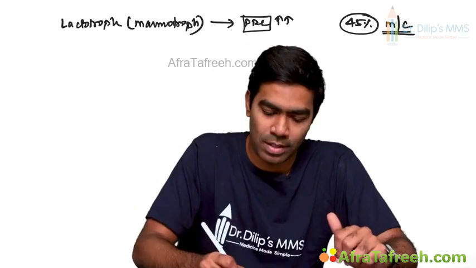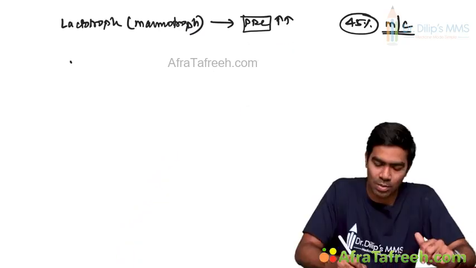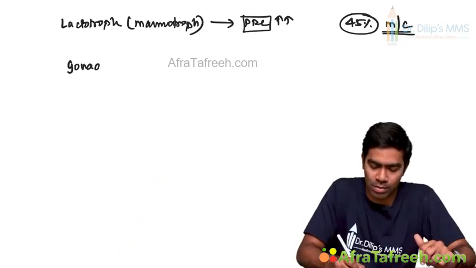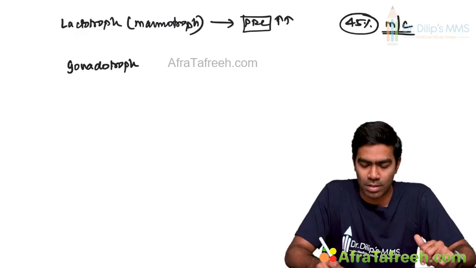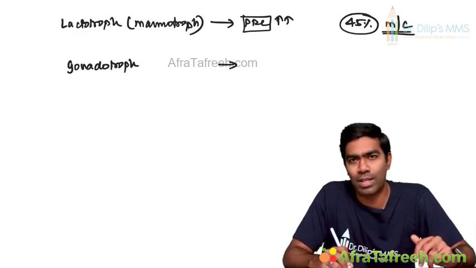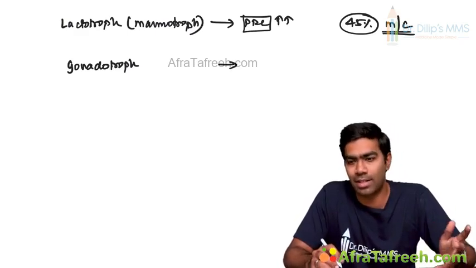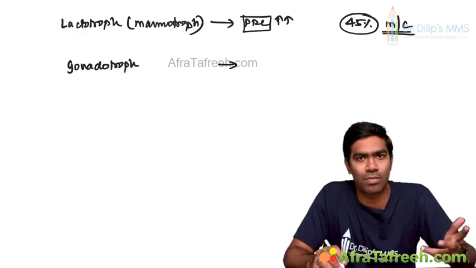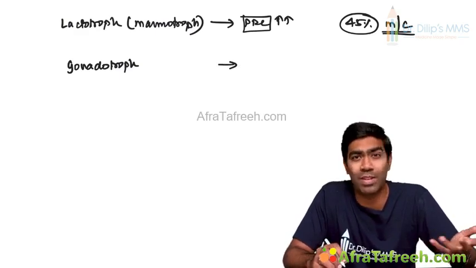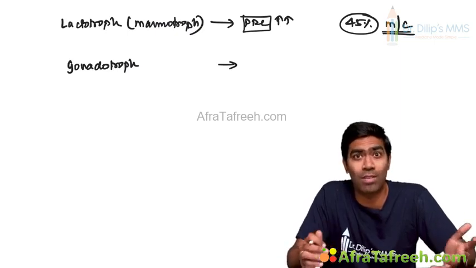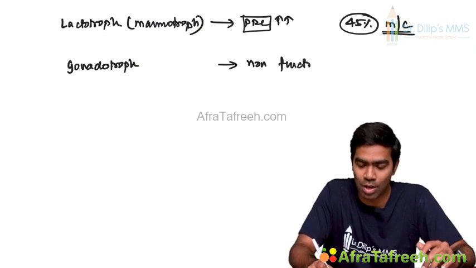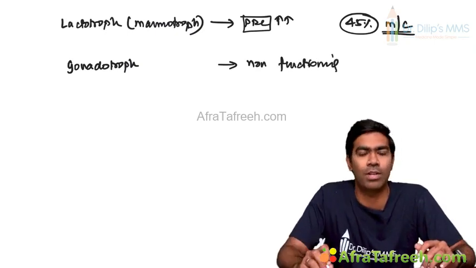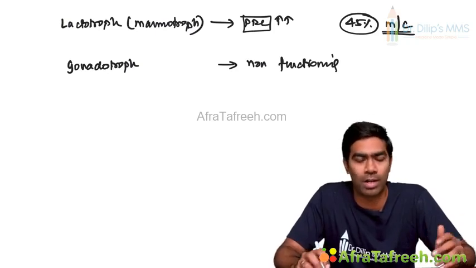It contributes approximately 45% of the pituitary adenomas, which means it's the most common pituitary adenoma. Then second one, you have a gonadotroph adenoma. What is the gonadotroph adenoma going to secrete? Nothing. They can secrete some bits and pieces of your gonadotropins, but they do not have any peripheral function. So it's like a non-functioning tumor. Gonadotroph adenoma generally tends to be non-functioning. They do not secrete any particular viable hormone into the blood.